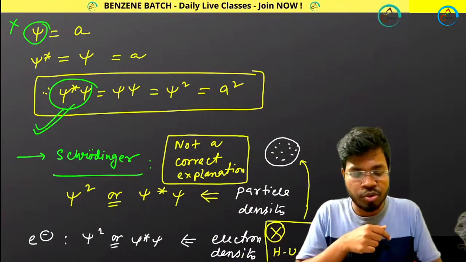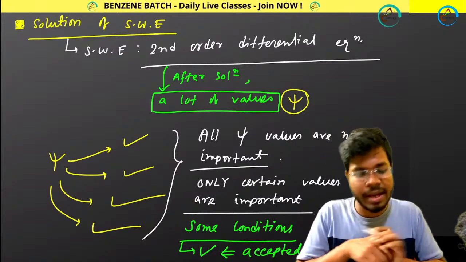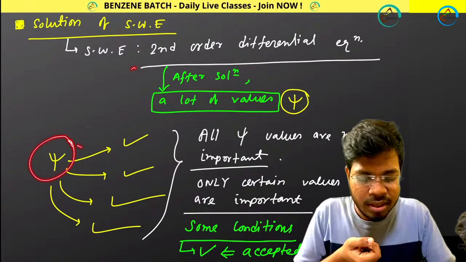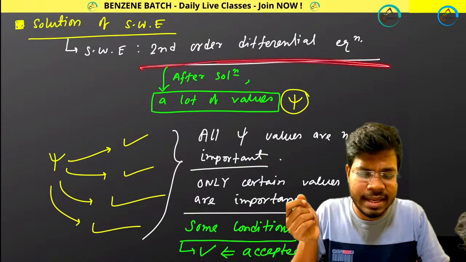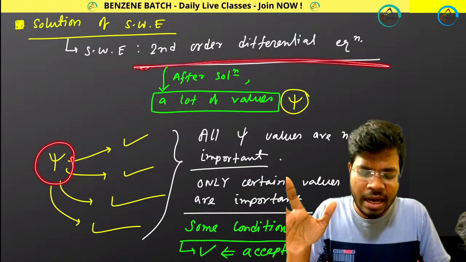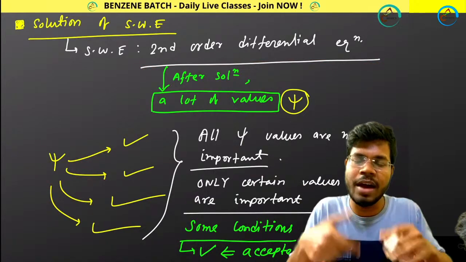So once again, good evening to all of you. In this class we will be talking about some important functions that we understood in the last class. I told you that you will be getting a lot of solutions for this wave function psi. The reason is that the Schrodinger wave equation is a second order differential equation, so when you solve it you get a lot of psi values. Out of all those values, not all will be accepted, only certain values. So which value will be accepted?